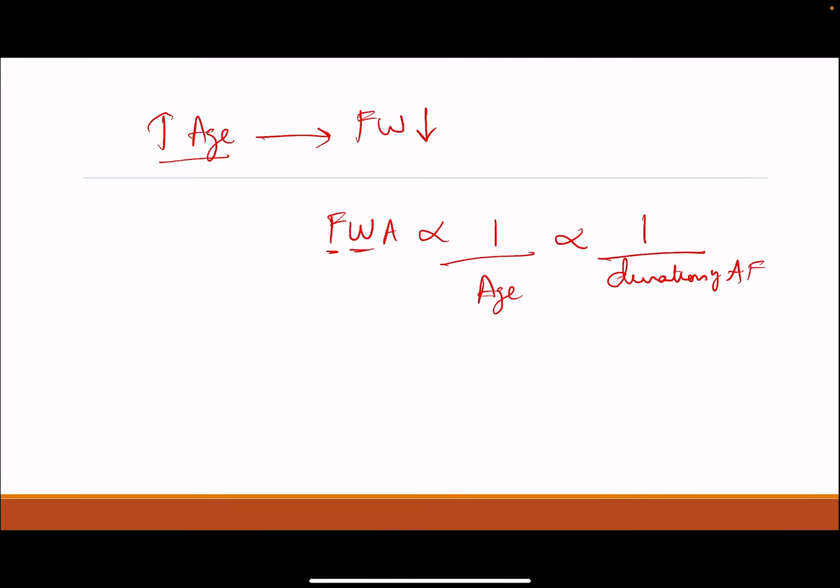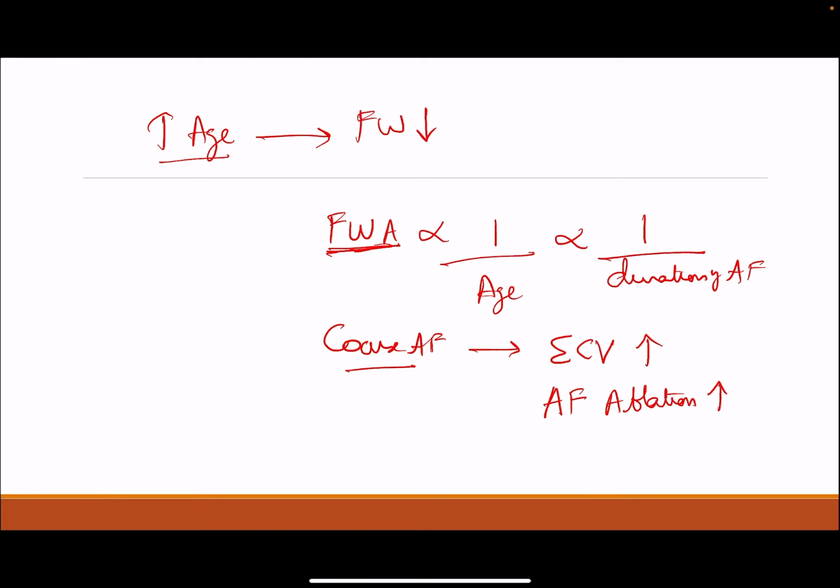One good thing about coarse AF is that whenever there is coarse AF, the likelihood of successful electrical cardioversion is high. Also the likelihood of successful AF ablation is high.